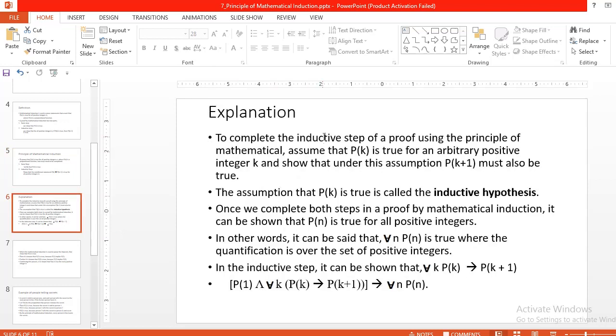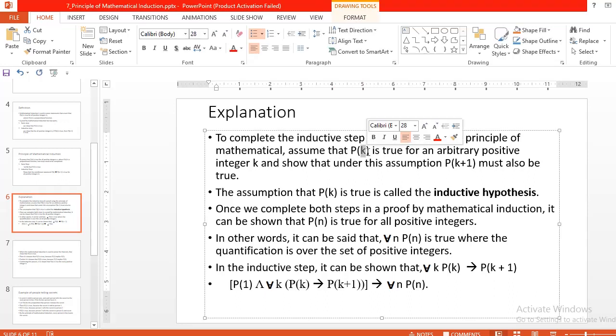To complete the inductive step of a proof using the principle of mathematical induction, we have to assume that P of k is true for an arbitrary positive integer k, and show that under this assumption P of k plus 1 must also be true. Getting this point?